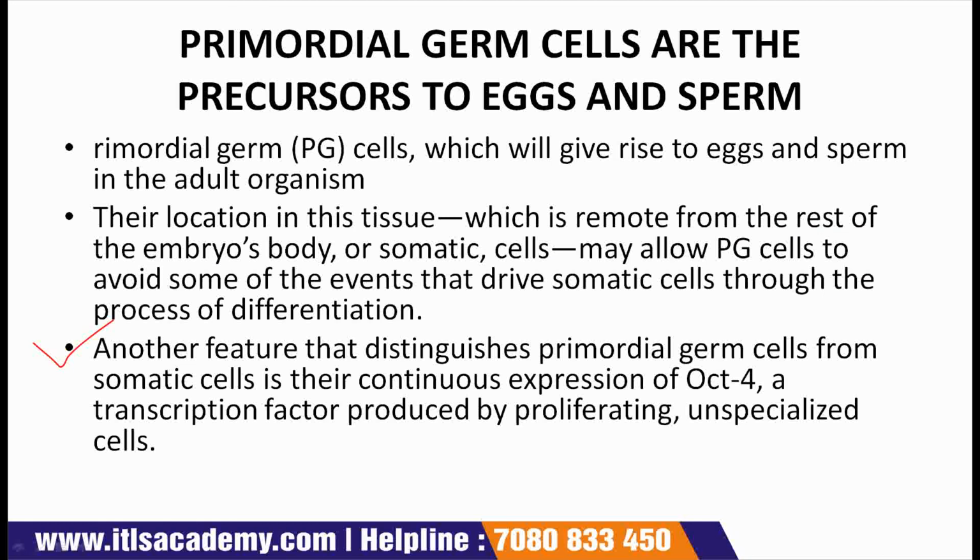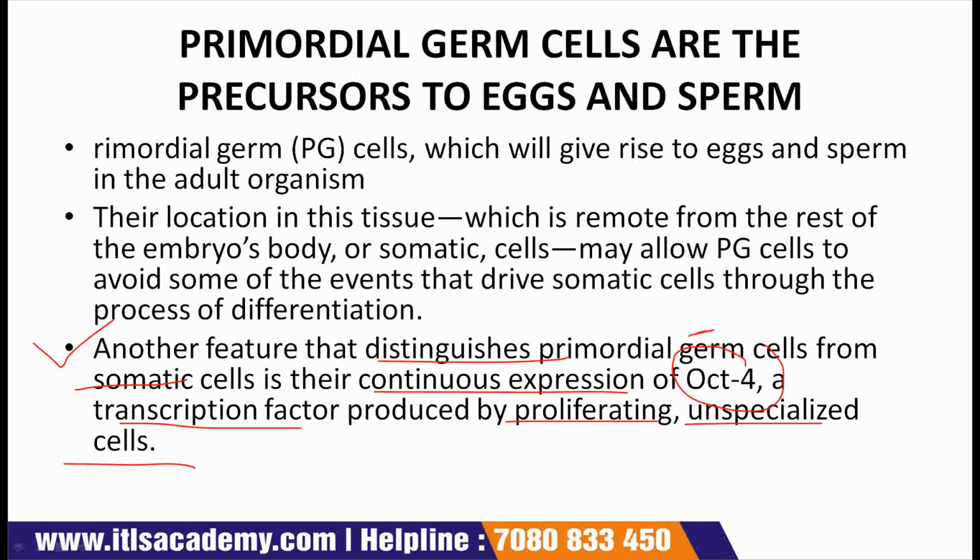Next point, another feature that distinguishes primordial germ cells from somatic cells is their continuous expression of OCT4. OCT4 is a signaling molecule that is responsible for the differentiation. This is a transcription factor produced by proliferating unspecialized cells.